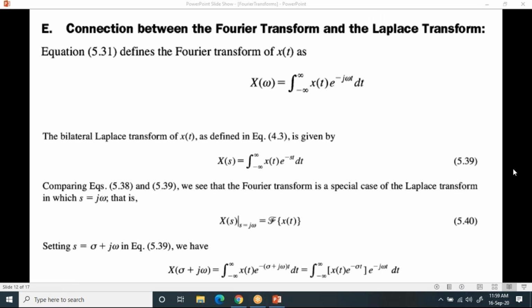Observe the first equation and second equation in this slide and tell me what is the difference that you observed. Please post it in the chat box.